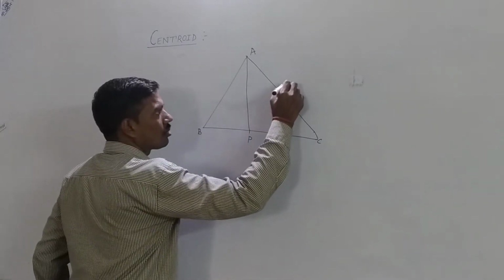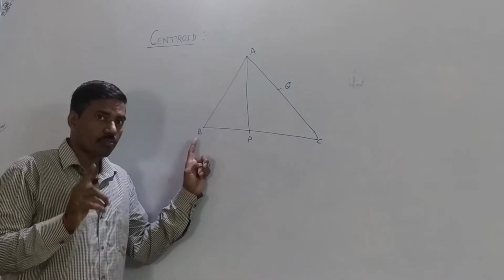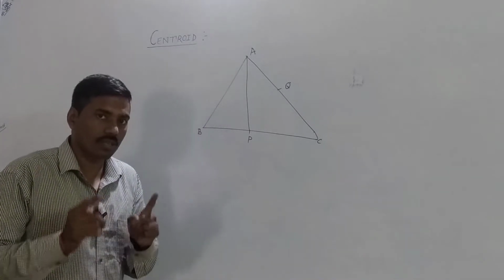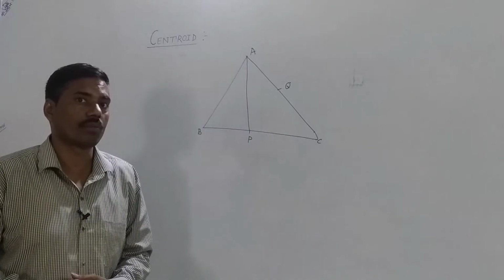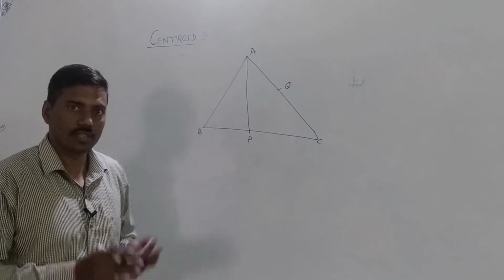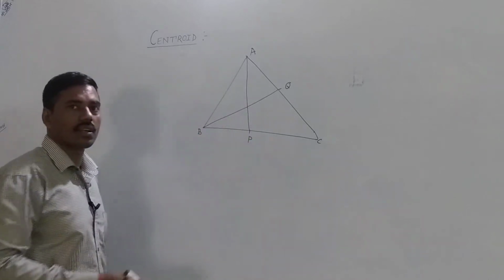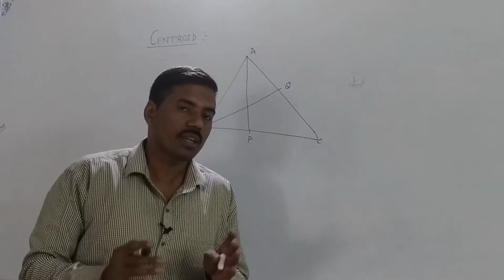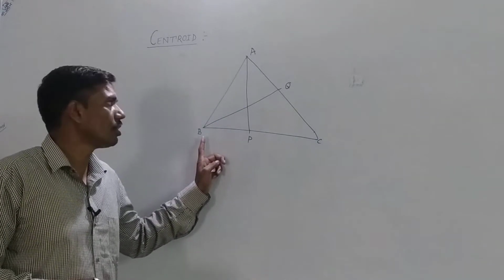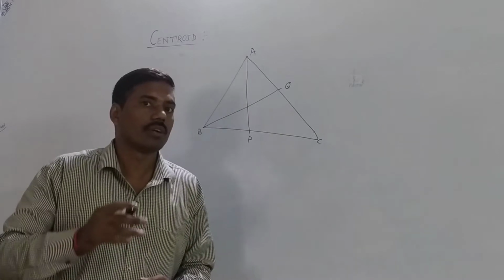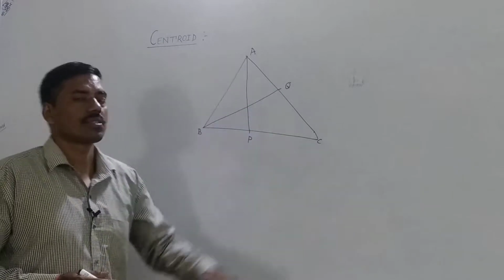Let point Q be the midpoint of side AC. Then point B is the opposite vertex of this side of triangle ABC, that is AC. If we join B to Q, we get another line segment BQ, which joins the vertex B of triangle ABC to the midpoint of the opposite side of vertex B, that is AC.